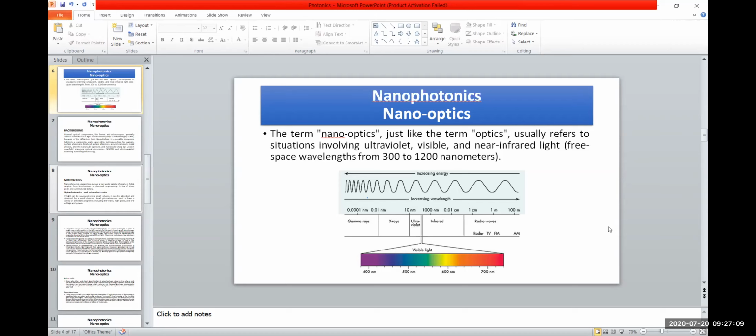Its range is also given, 300 to 1200 nanometers. It includes near infrared, ultraviolet, and visible. Visible is from 350 to 800 nanometers almost, or 700 nanometers. So this is the range, 350 to 800 nanometers.